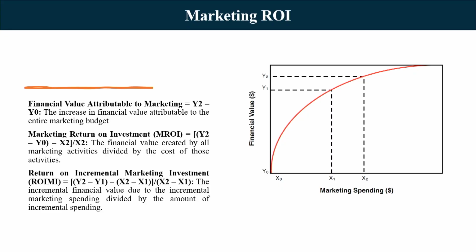Therefore, y2 minus y1 minus (x2 minus x1), divided by x2 minus x1, is the incremental financial value due to the incremental marketing spending divided by the amount of incremental spending, which is captured under this metric called ROIMI, return on incremental marketing investment. I think these three metrics are clear.